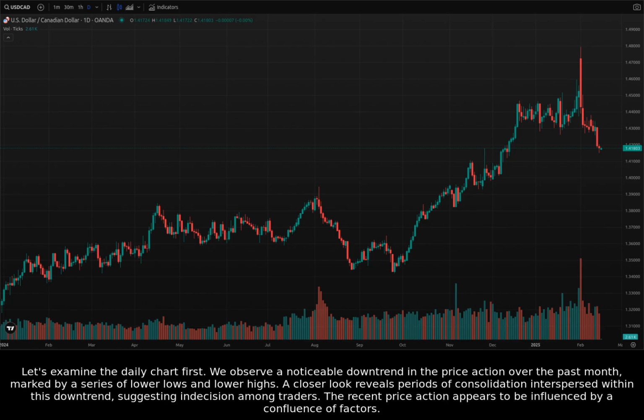Let's examine the daily chart first. We observe a noticeable downtrend in the price action over the past month, marked by a series of lower lows and lower highs. A closer look reveals periods of consolidation interspersed within this downtrend, suggesting indecision among traders. The recent price action appears to be influenced by a confluence of factors.